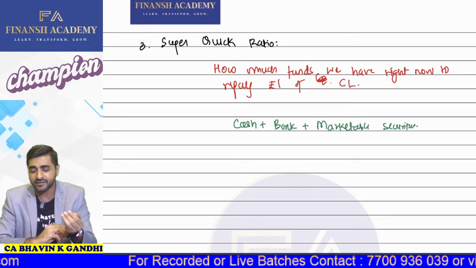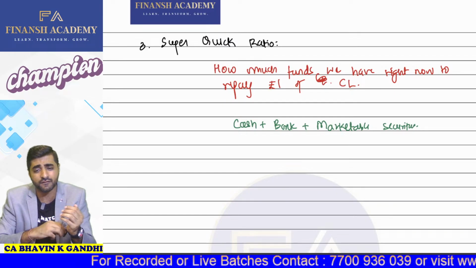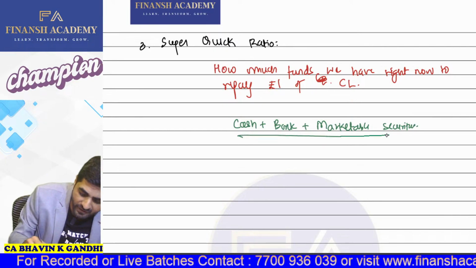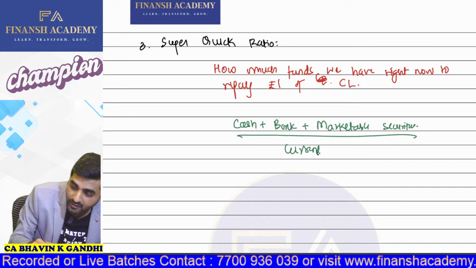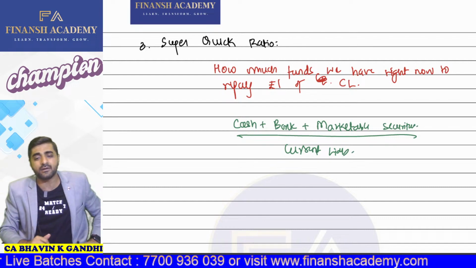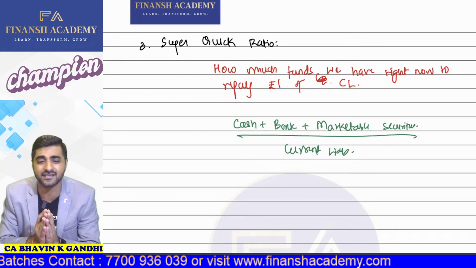And we need to check what is the amount of super quick assets we have to repay 1 rupee of current liability. So to pay 1 rupee of current liability, what are the super quick assets which you have?